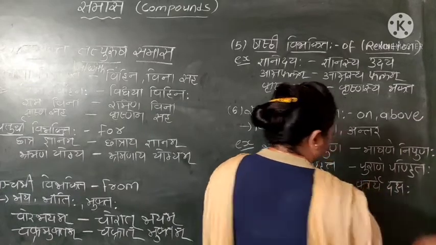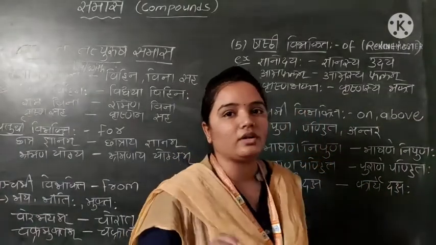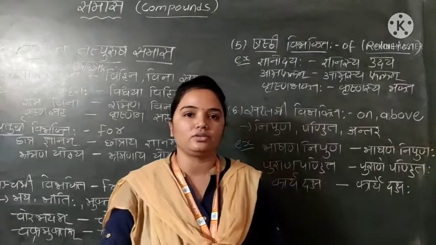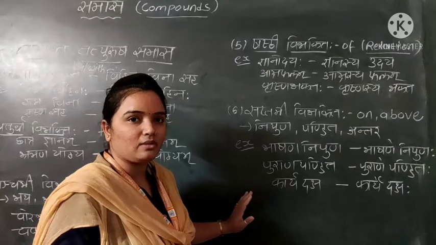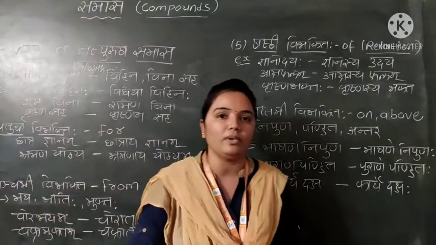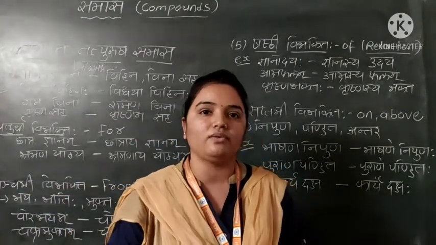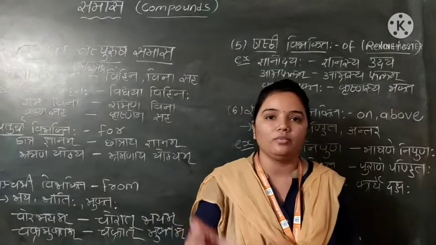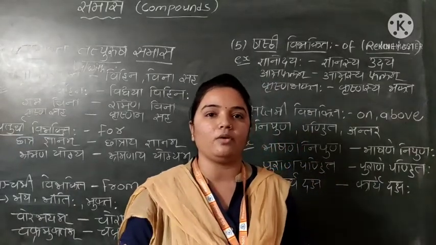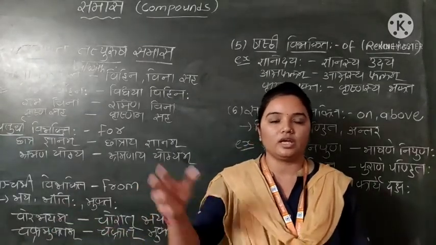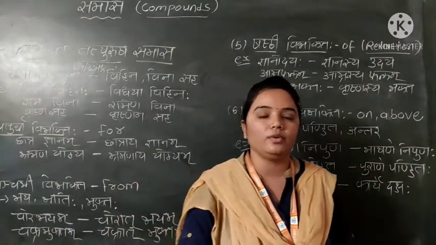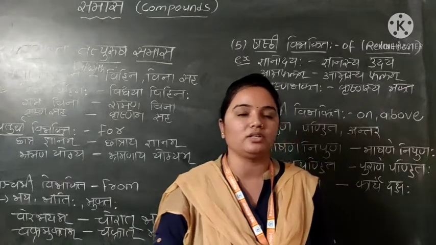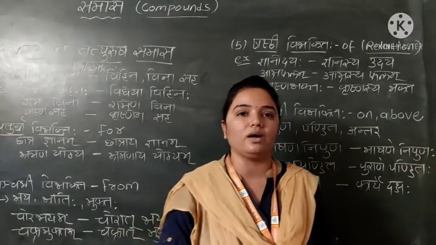So here we have already seen Dvitiya, Tritiya, Chaturthi, Panchami, Sashti, Saptami. The common definition is this: when we dissolve the word, the first word, the Purva Pad, will be of the different Vibhakti, that particular word will be of that particular Vibhakti only, and the last word, the Uttar Pad, is of Prathama only.